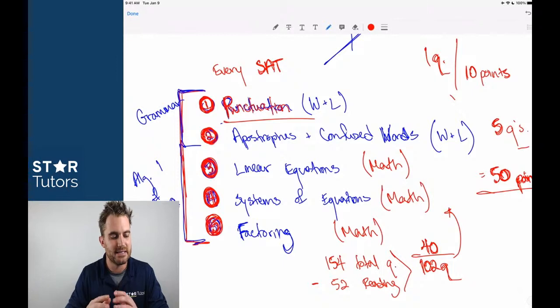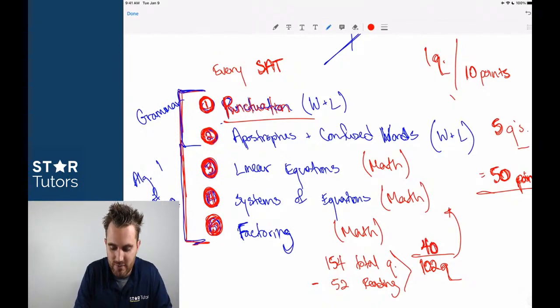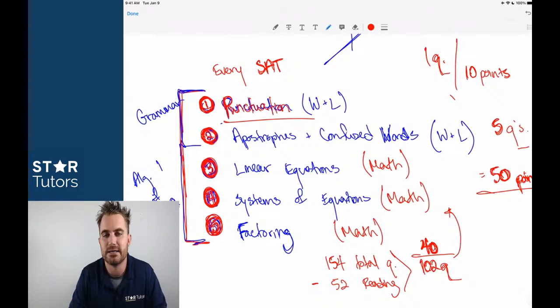These things can be very, very easily memorized without any anxiety and stress between now and the Saturday test. This is probably 2 hours total of work to review these 5 topics. And yet you end up going into the test earning 40 out of 102 questions on those 2 sections before you even sit down because they are rules-based. It is extremely important that we focus on those 5 first and foremost.